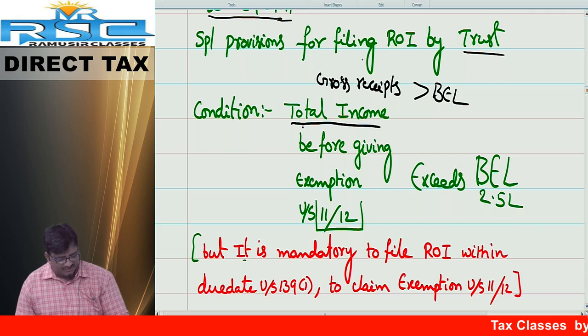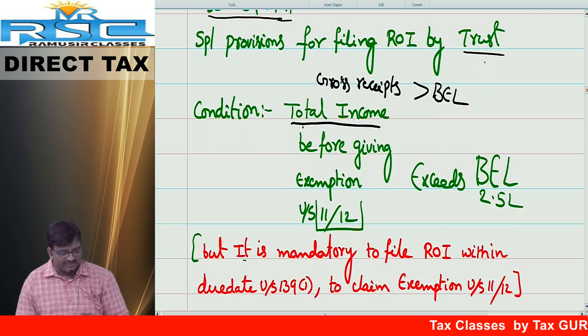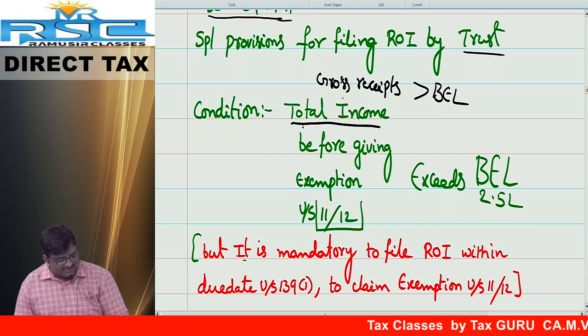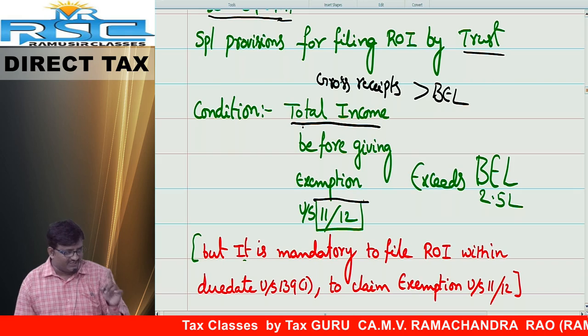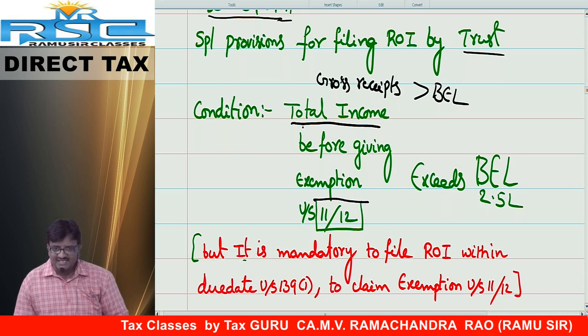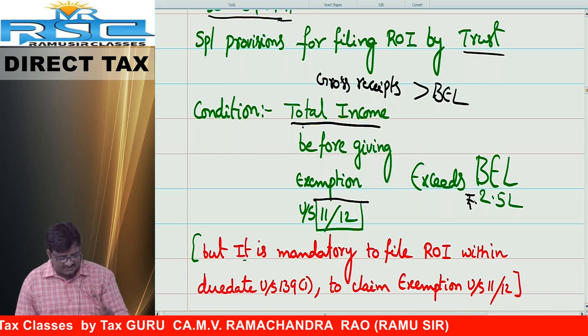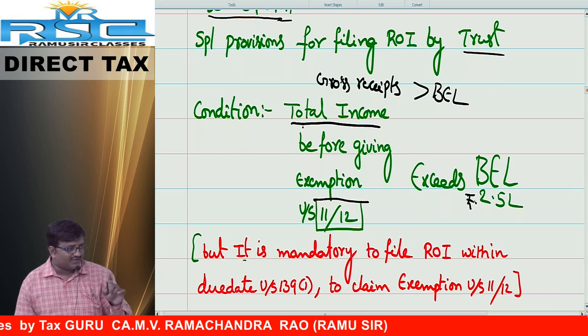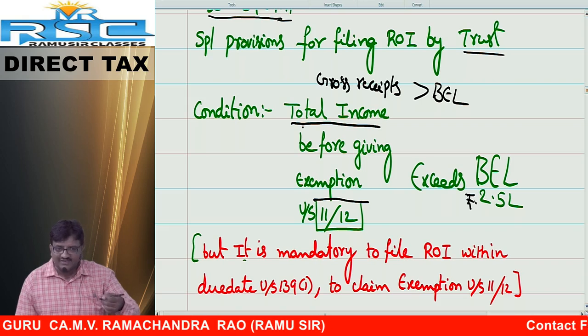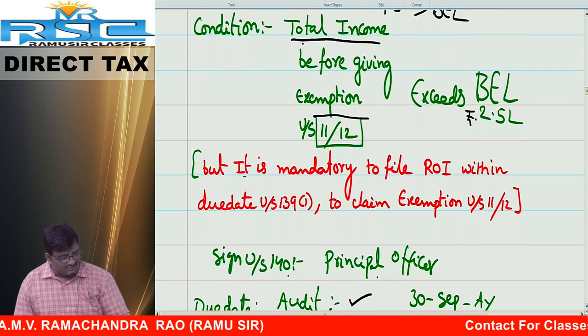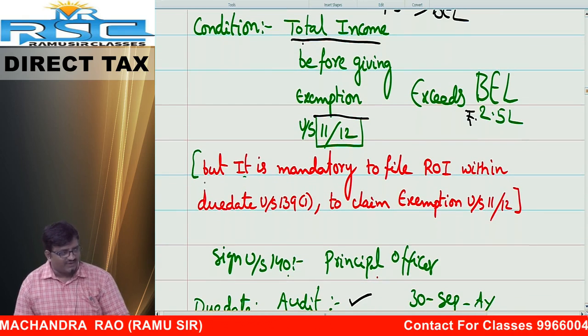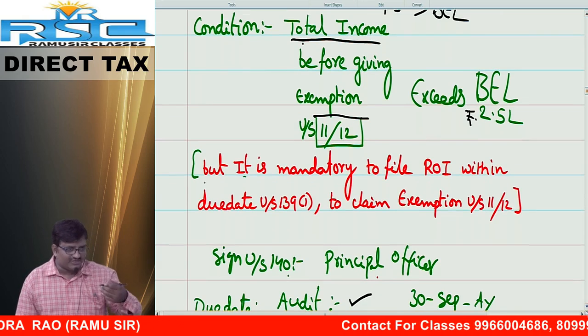So, special provisions for filing of return of income by charitable trust, where the gross receipts, meaning total income before claiming exemption under section 11 and 12, exceed the basic exemption limit. What is the basic exemption limit? 2,50,000 rupees. In this case, that charitable trust compulsorily has to file the return of income. For that purpose, what are the forms required? Who is required to sign? Those points we are going to cover.